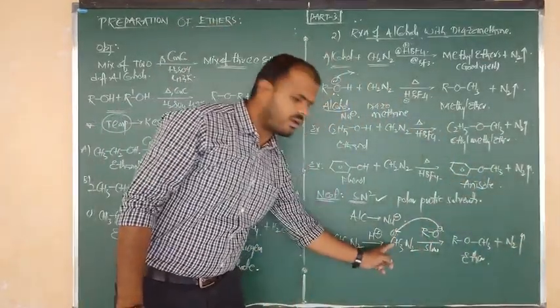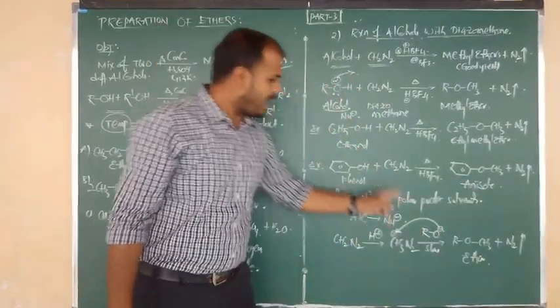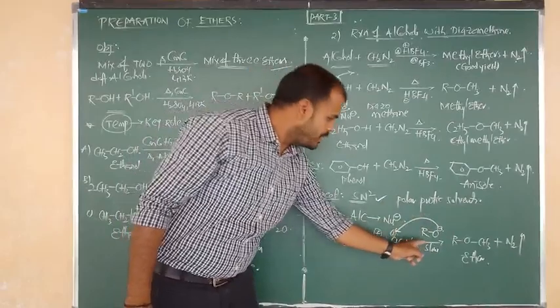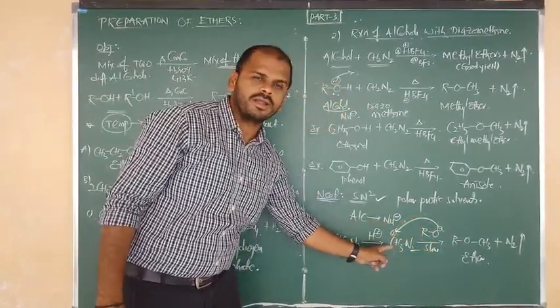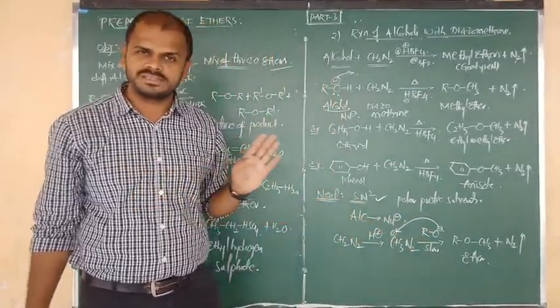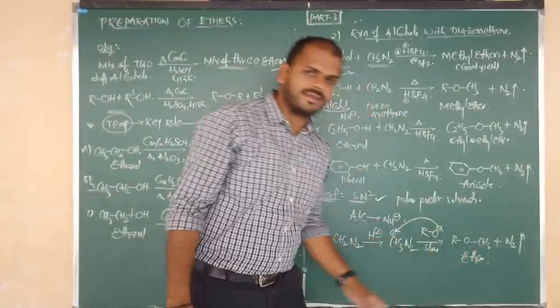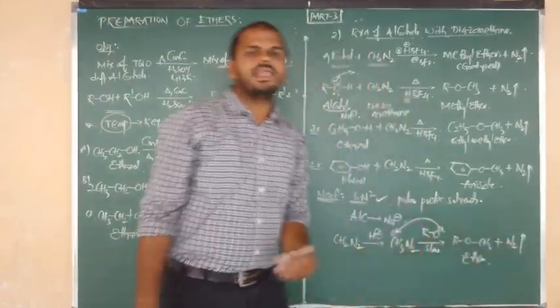After the alcohol attacks, after the loss of H+ from the alkoxy group, you get RO minus. RO minus acts as the nucleophile. Nucleophilic attack takes place upon the carbocation. So here the rate depends on two molecules. That's why we say bimolecular nucleophilic substitution reaction. So RO attacks upon CH3, and we get methyl ether, after the liberation of the leaving group, which is nitrogen.